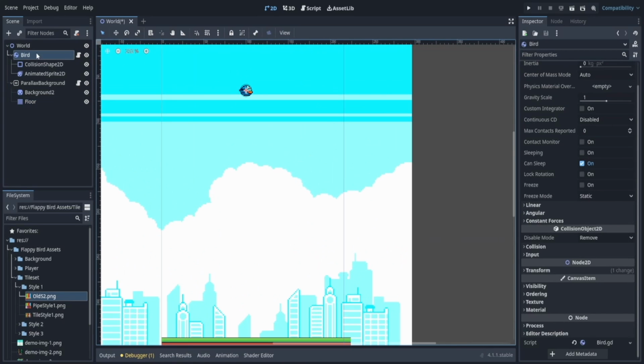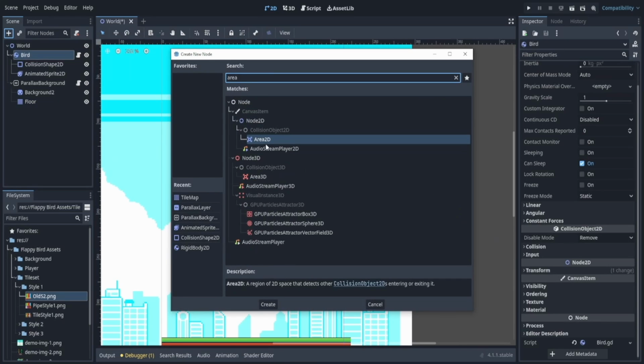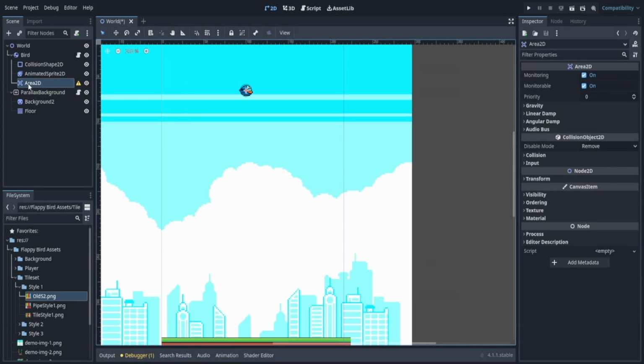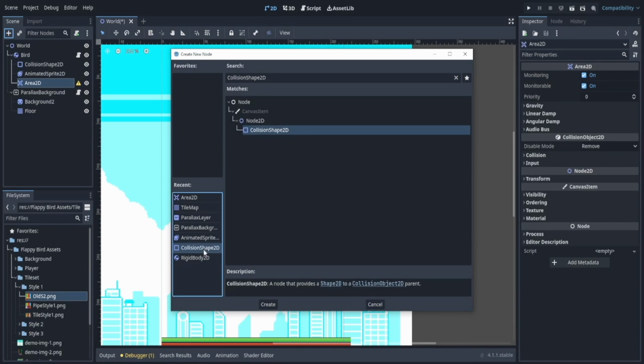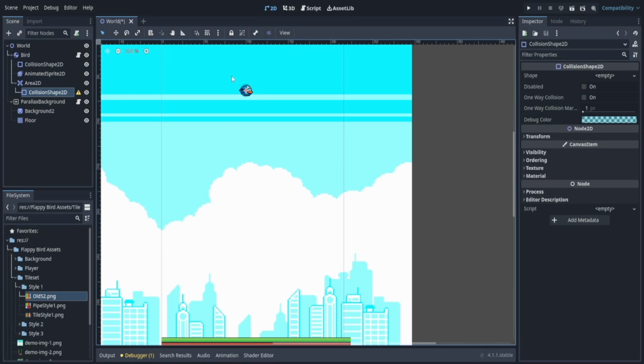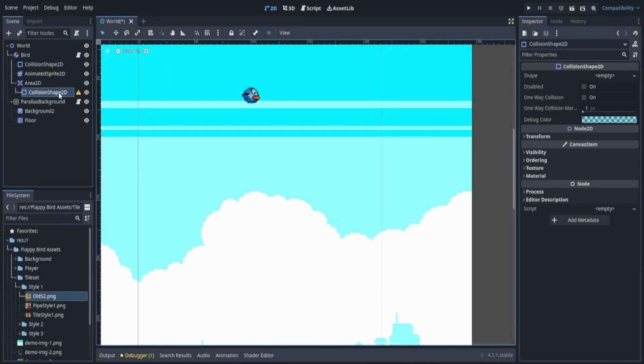Now in our bird, we're going to add a new node called Area 2D. So if I add a new node, add this node called Area 2D, and now it's part of our bird. And then we need to add a collision shape, which we can actually find in the recent as well. Or you can just search it up, whichever one you prefer. Now we see that it needs a shape.